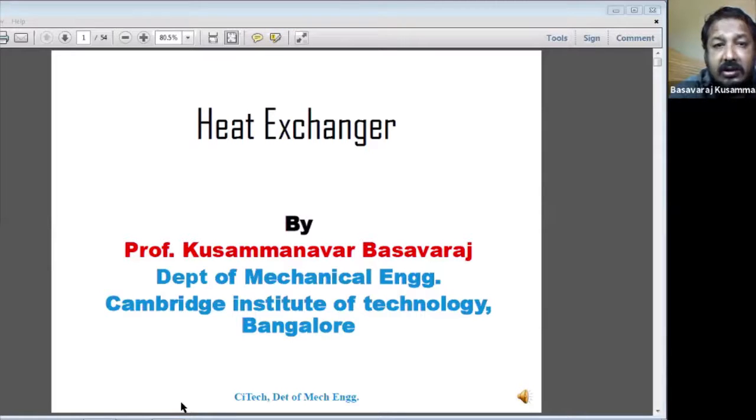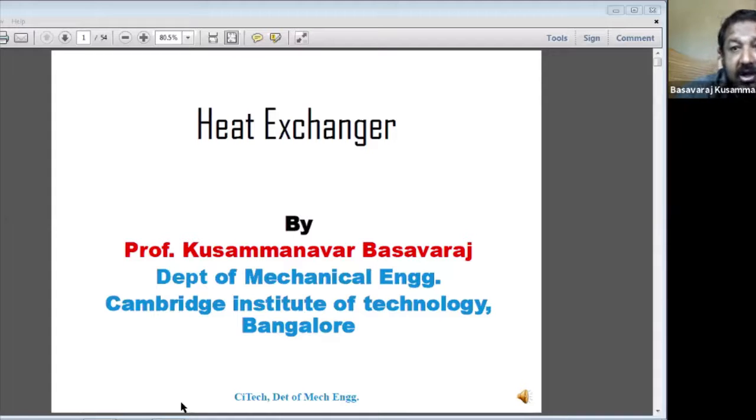The word itself indicates that it exchanges heat from a hot fluid to a cold fluid. Understand? Exchanging heat from the hot fluid to the cold fluid, while moving or while stationary, is called a heat exchanger. Heat exchange is different from heat exchanger.